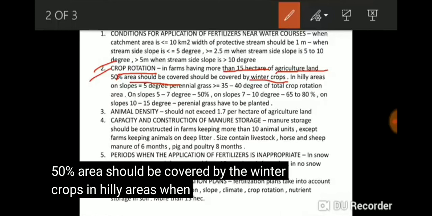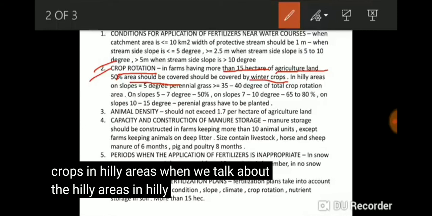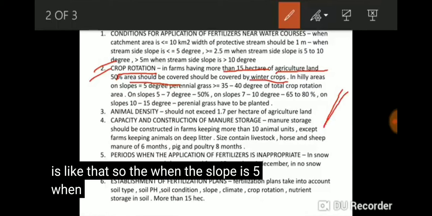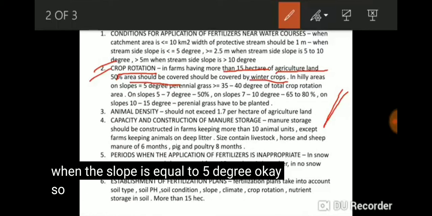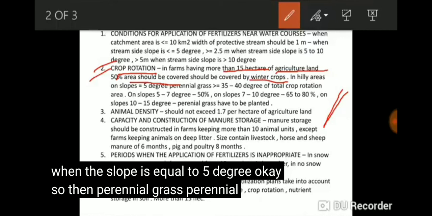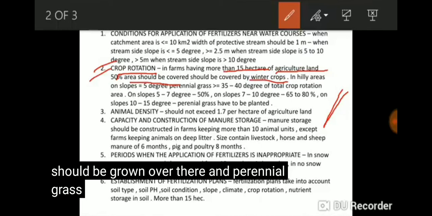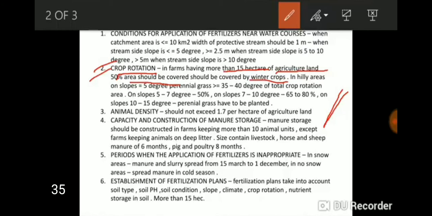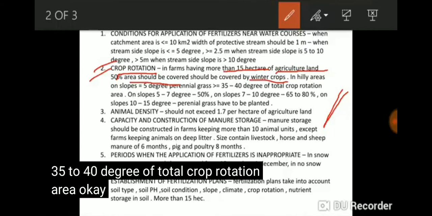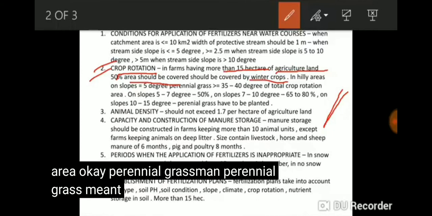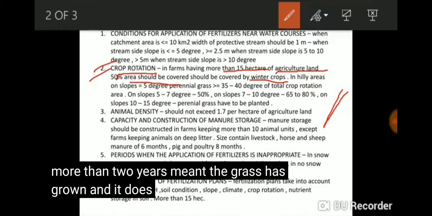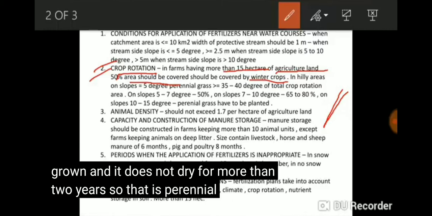In hilly areas, the slope is like that. When the slope is equal to 5 degree, then perennial grass should be grown over there, and perennial grass should be greater than or equal to 35 to 40 percent of the total crop rotation area. Perennial grass means the grass which lives for more than 2 years. The grass is grown and it does not dry for more than 2 years. So that is perennial grass.